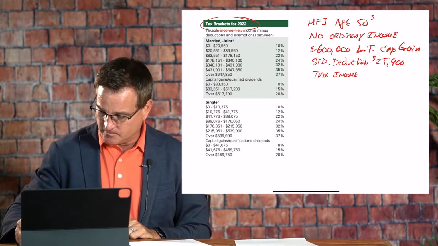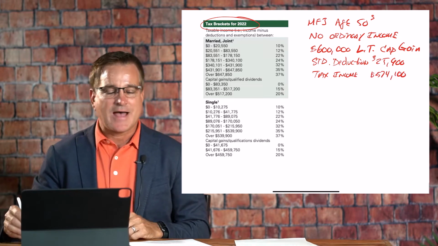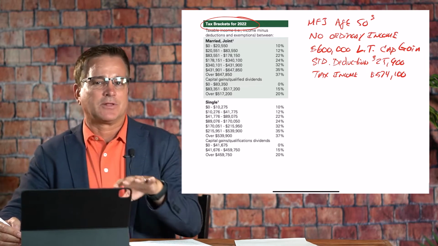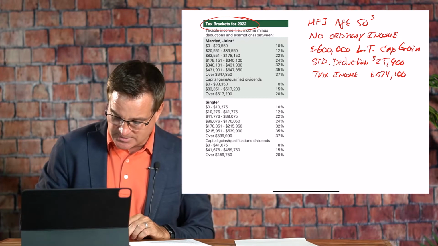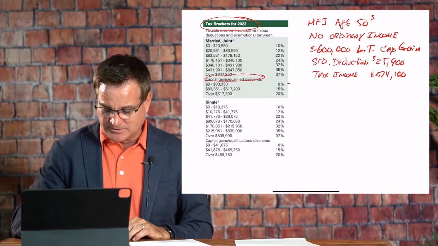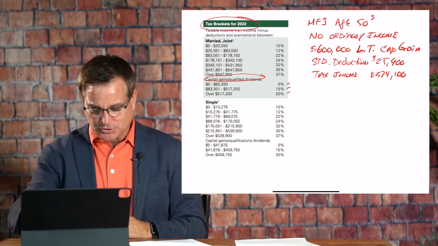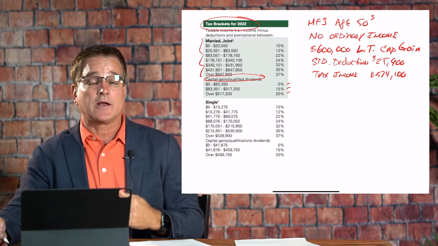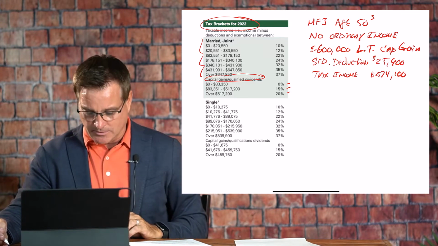Let's rewrite that. $574,100. So that's the amount we're going to apply the capital gains brackets to. The first thing we'll notice is that we have capital gains brackets, and we have 3 of them. We have a 0%, a 15%, and a 20%. Again, on this chart, you see above those numbers, married filing jointly, you see ordinary income tax brackets. We're going to set that aside for a second because we have no ordinary income here.